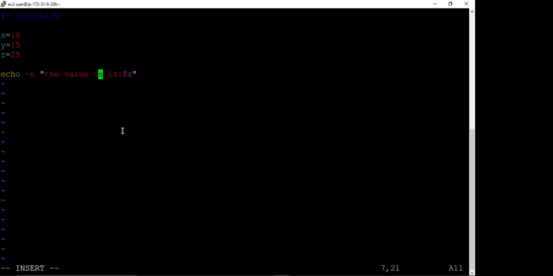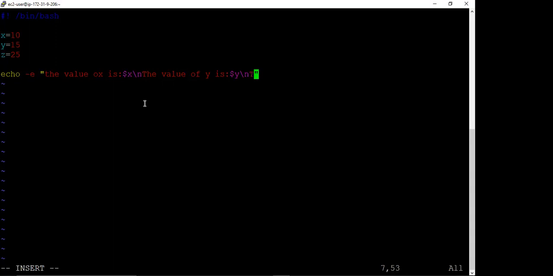Then after the value of x, we write backslash n, and then we write the next statement, the value of y is, so here we write the value is $y, okay. Then again we write backslash and then n.